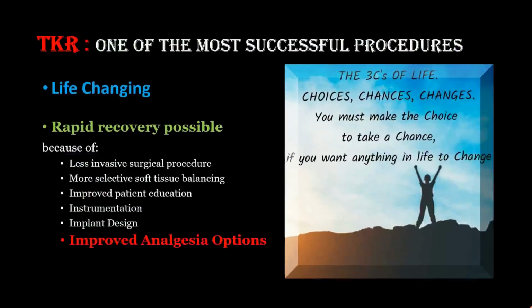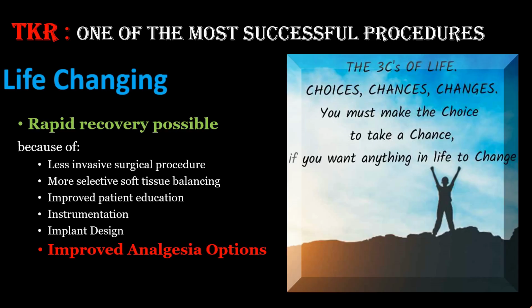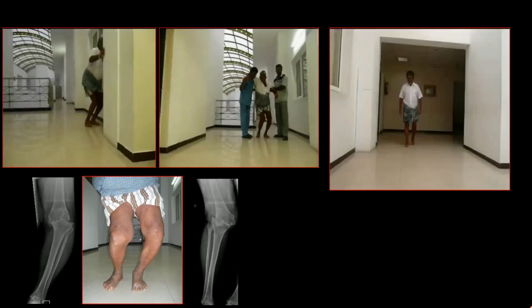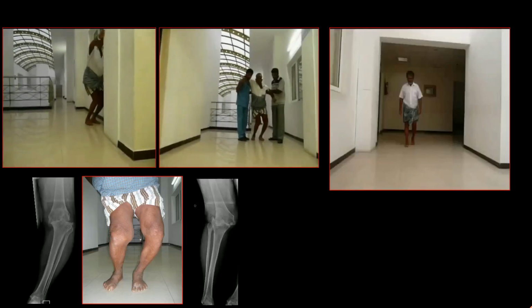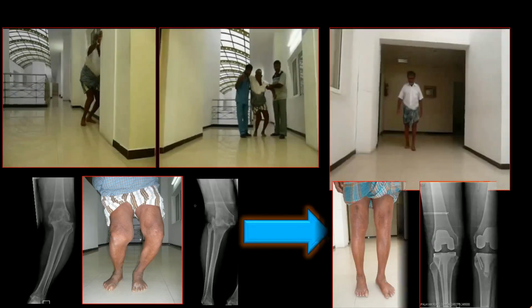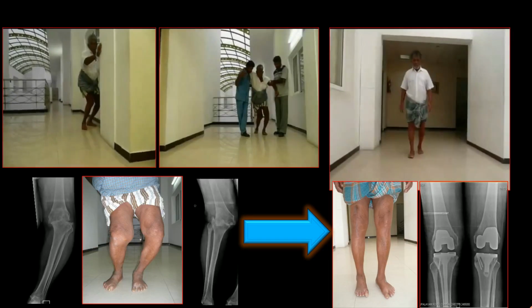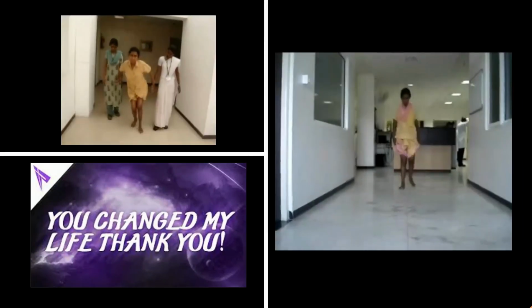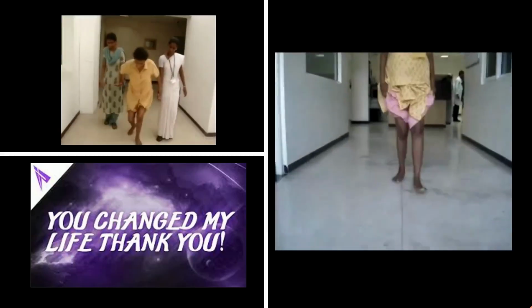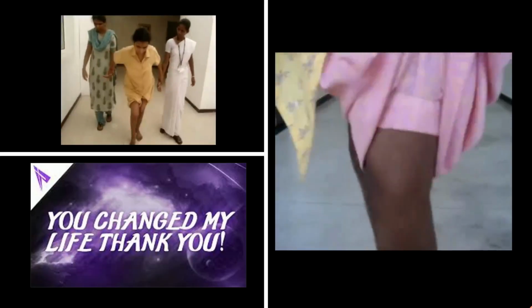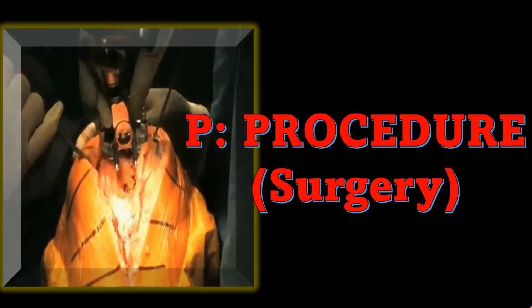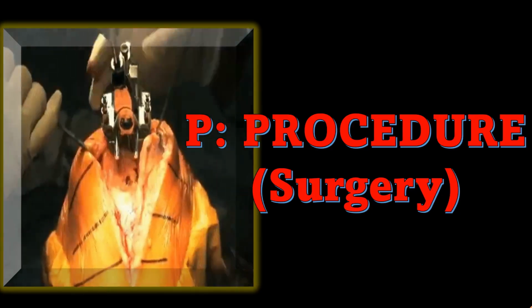TKR is considered one of the most successful and life changing surgeries because it can transform deformity, disability, pain, and dependence into mobility, confidence, and independence. And after correction, their quality of life changes dramatically. As anesthesiologists, our role is to support this transition by making the perioperative journey pain-free, function-friendly, and recovery-focused. To do that, we must first understand the basic surgical steps and pain generators of this life-changing procedure.